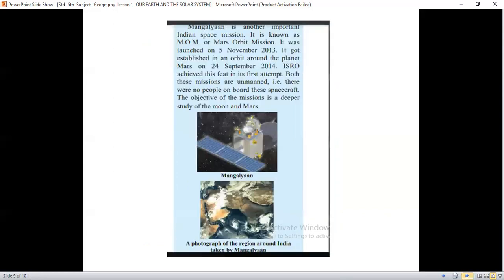The next Indian space mission is Mangalyaan. Mangalyaan is another important Indian space mission, and it is also known as the Mars Orbiter Mission. It was launched on 5th November 2013. The objective of the mission is a deeper study of Mars. So this is the picture of the Indian space mission Mangalyaan.